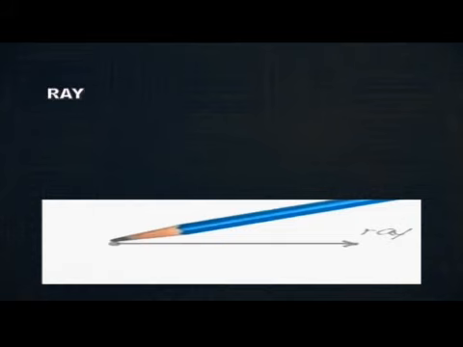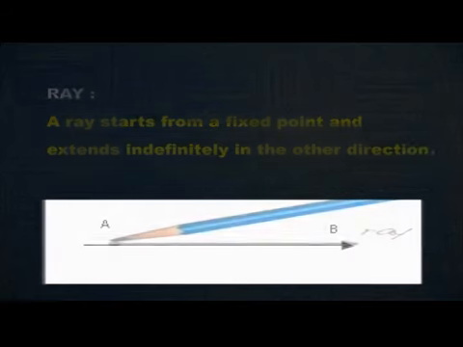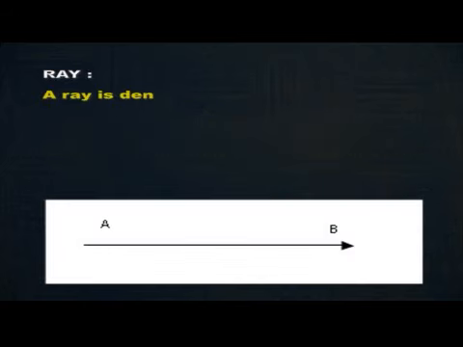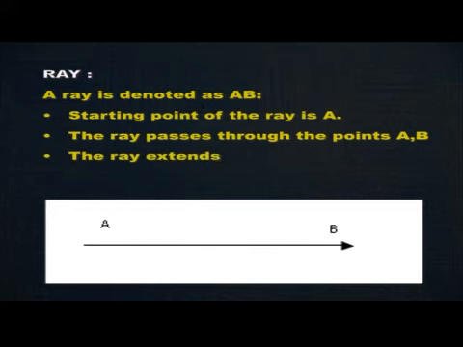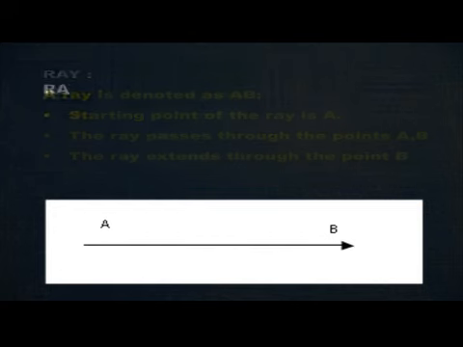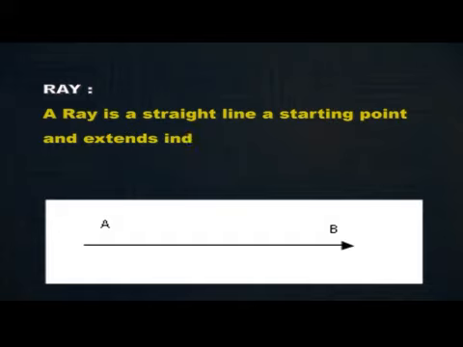Next, we will see about ray. A ray starts from a fixed point and it extends indefinitely in the other direction. A ray is denoted as ray AB. That is, the starting point of the ray is A. The ray passes through the points A and B. The ray extends through the point B. A ray is a straight line with a starting point and it extends indefinitely in one direction.